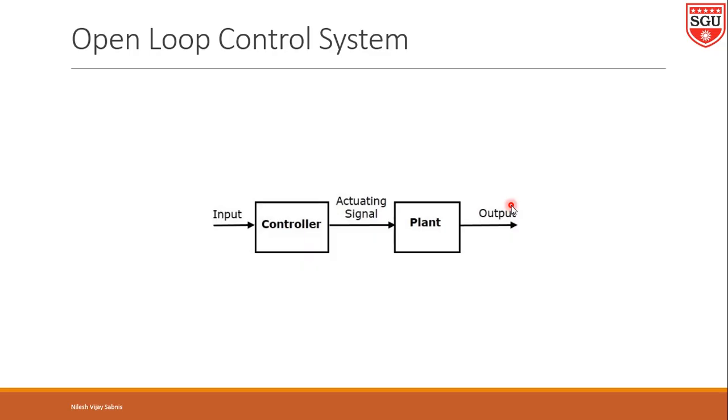At that time what will happen? There is no way to regulate the input. So, in all these examples you observe that there is no control on the output. There is no feedback from the output to the input. So, these are called open loop control systems.